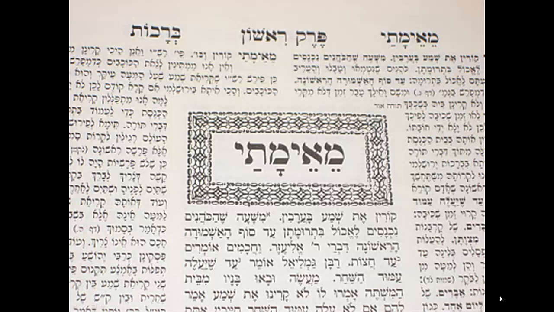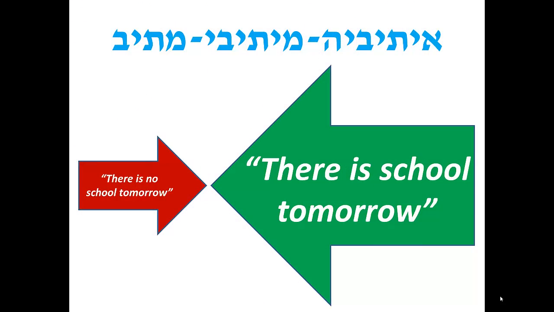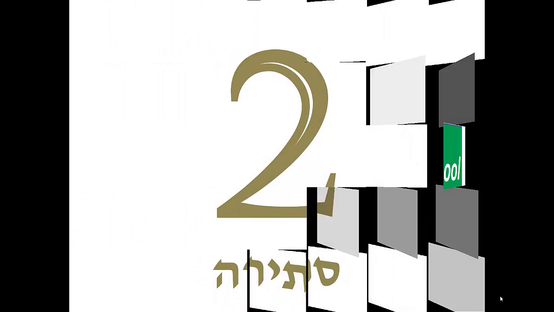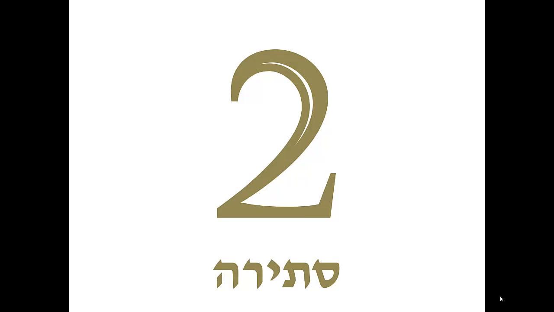Welcome. Previously we learned about a kushya mimakom chazak neged makor chalash. In such a case, there's a difficulty with a statement made by a weaker authority because a stronger authority says something that disagrees. We are alerted that such a kushya is about to come up by the function words eitve, meitve, and mativ. Today we will learn about a kushya called a stirot, a contradiction.